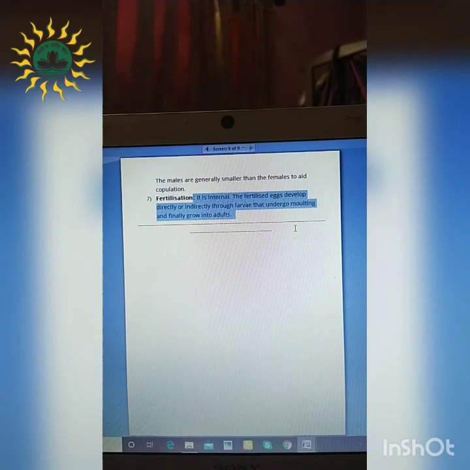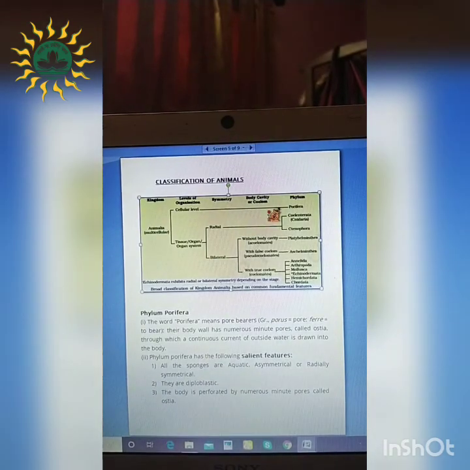grow into adults. So we have studied different phyla today. What are those? Porifera, Cnidaria, Ctenophora, Platyhelminthes, and Aschelminthes. I hope that all of you have understood the different phyla and their salient features and the